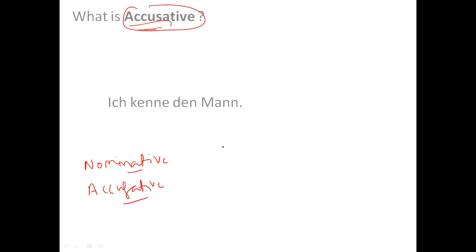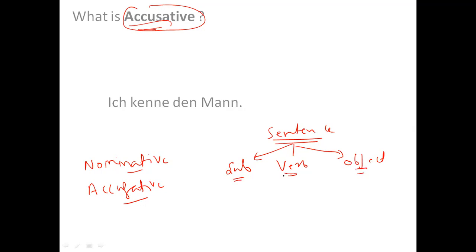If I take any sentence, a sentence has mainly three parts: one is subject, second is verb, and third is object.